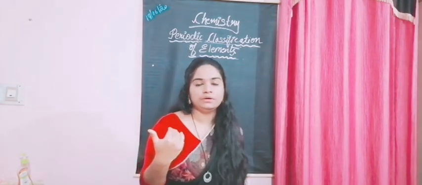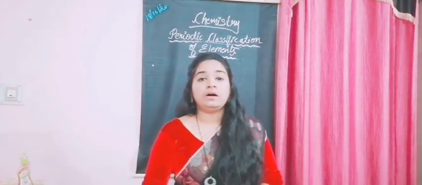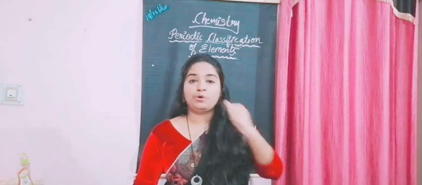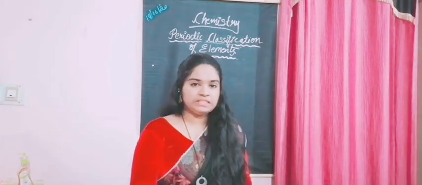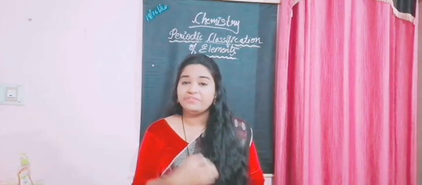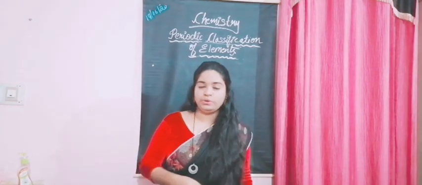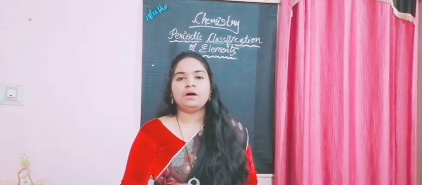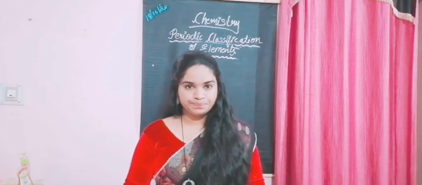So let's study the history of the discovery of these elements. How did they end up discovering such elements and how did the classifications come about? Let's see how the history of classification started.